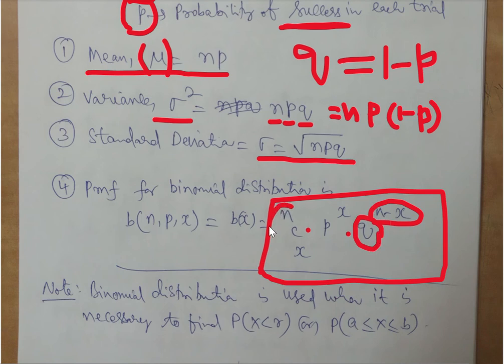So NCX is nothing but, out of n options, the number of occurrences of a success, into the probability of success to the power of the number of successful items, into the probability of failure, that is Q, to the power of n minus x, that is again the number of failures. That is how the formula has been given, a simple formula. So P of x is equal to NCX into P power x into Q power n minus x. Q is a failure, n minus x is also failure, while P is a success, x is also success. The number of combinations we are going to identify from this. That's what we are going to see now.